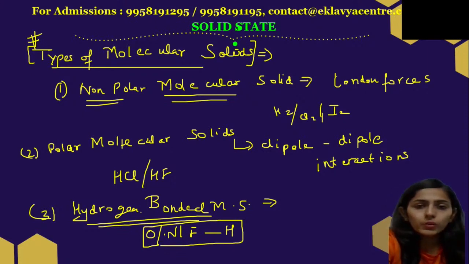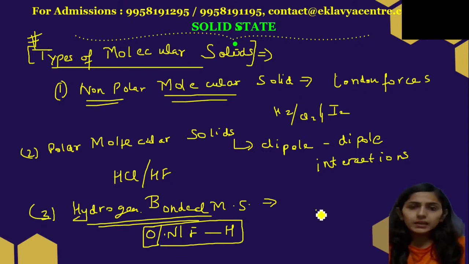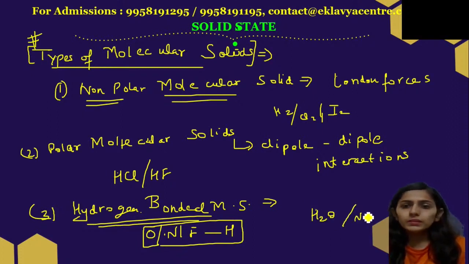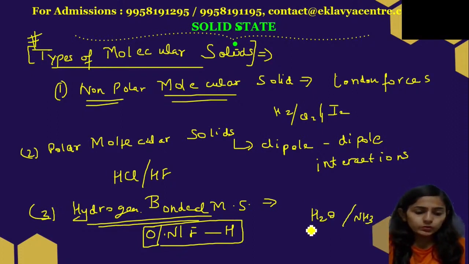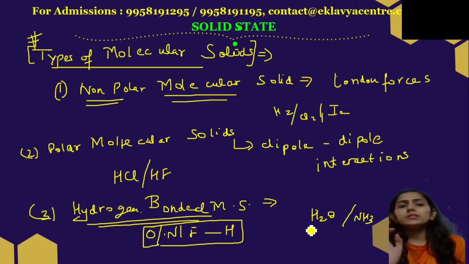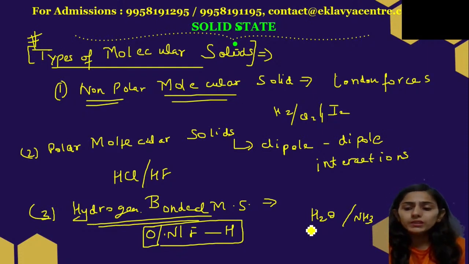For example, we have water, ice, they are also non-conductors of electricity. Ammonia, they are all the examples of hydrogen bonded molecular solids. You have to remember that in non-polar molecular solids you have London forces or weak dispersion forces, right? For example, H2, Cl2, I2.